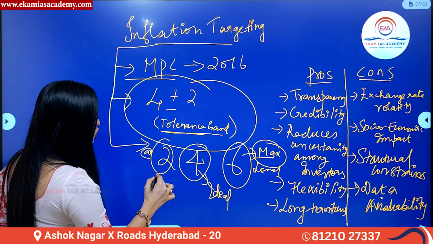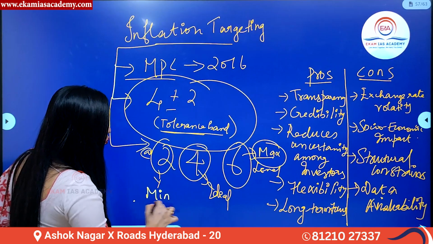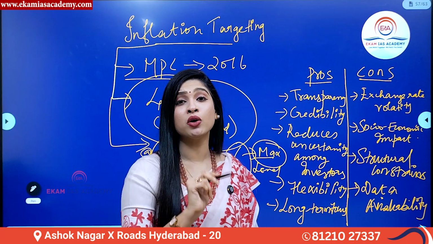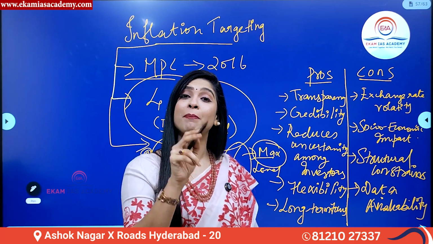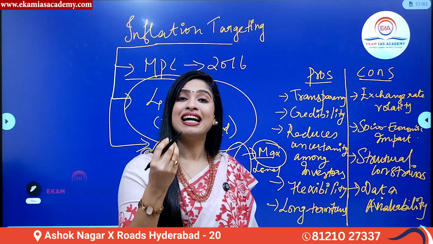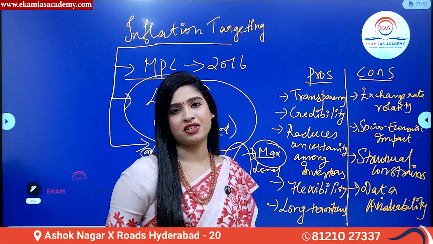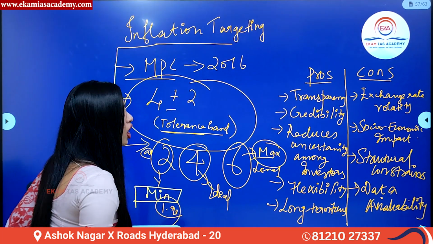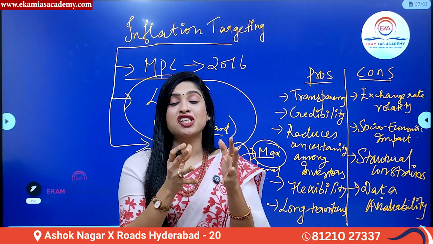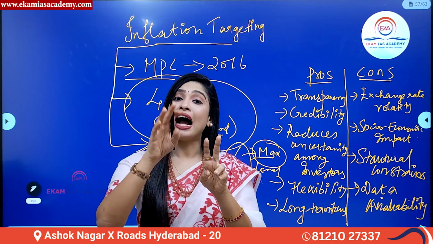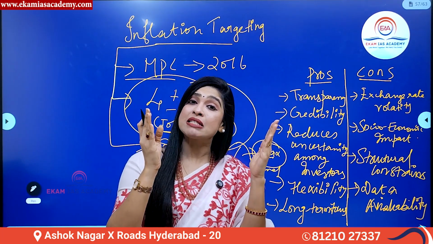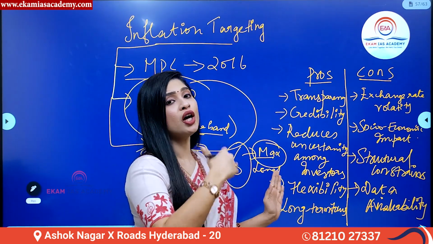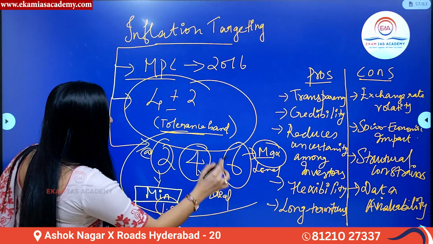And now what is 2? 2 is the minimum level below which inflation should not decrease. That is because inflation is actually good for a country, especially for a developing economy like India. It is a natural and necessary characteristic. For example, inflation of 1.8 or 1.99 is not advisable. The minimum level of inflation India should have is at least 2%. Ideal is what? 4%. And the maximum level up to which inflation can increase in our country India is 6%, not beyond that. This is called the inflation targeting rate.